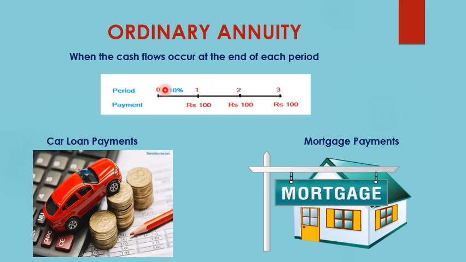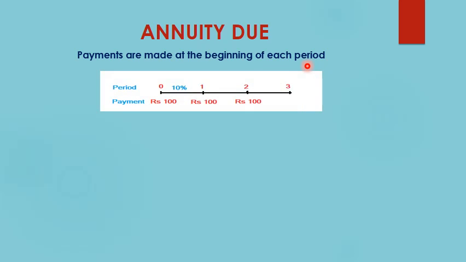So basically, at the end of each month the EMIs will be cut from our salary. So these are examples of ordinary annuity. Now annuity dues are known as the payments which are made at the beginning of each period. In ordinary annuity we saw the payments were made at the end of each period, but annuity dues are the payments that are made at the beginning of each period.